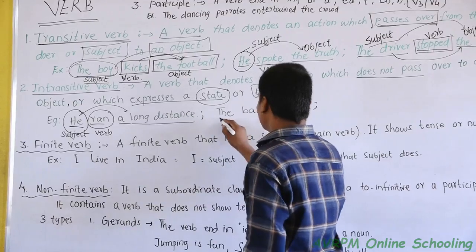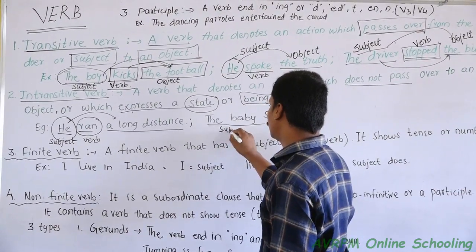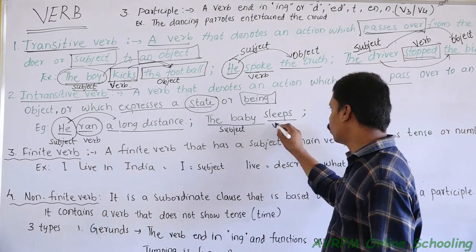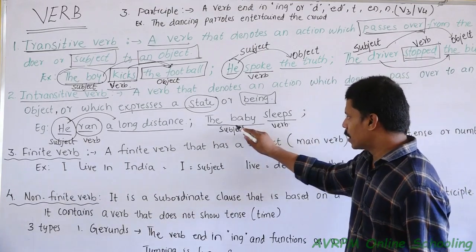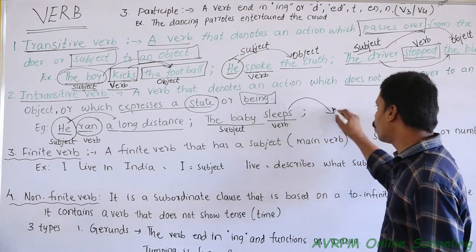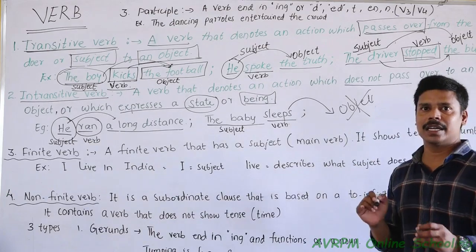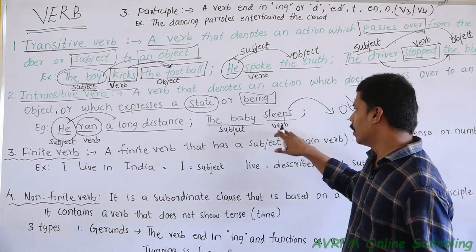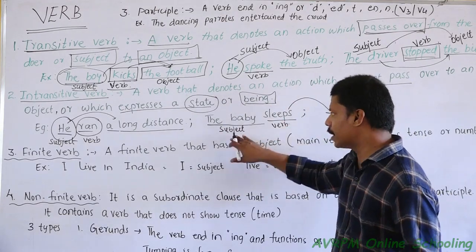Here is the next one. The baby sleeps. The baby, the person who does the action in the sentence, is called the subject. And sleeps is the verb. So the subject does an action, but that action does not pass over to an object. There is no object. Here, the verb sleeps is the state or condition of the subject.